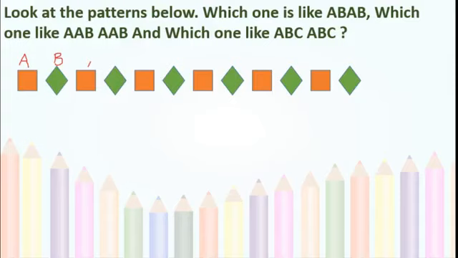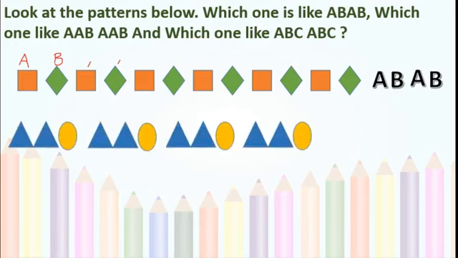Again this is A, this is B, means we have got AB pattern. Got that? Which pattern is this? AB, isn't it? Because rectangle is repeated after diamond. Right? Okay, see the next one.